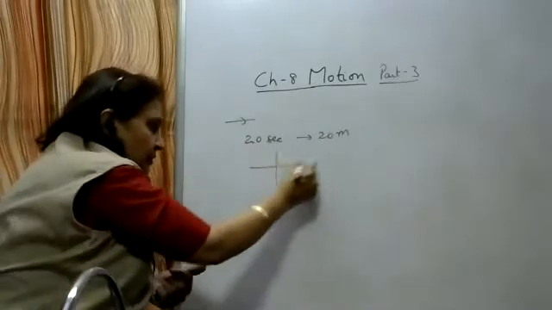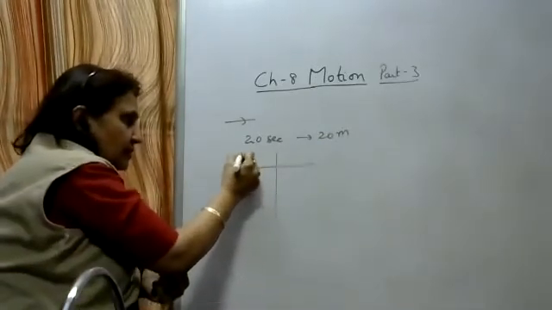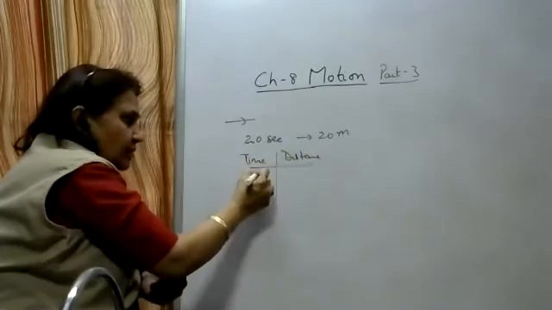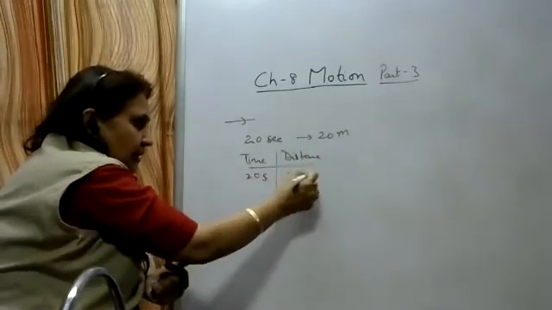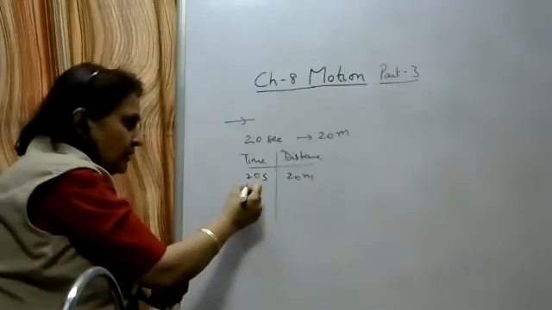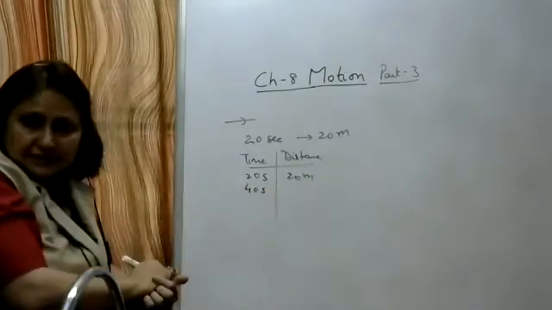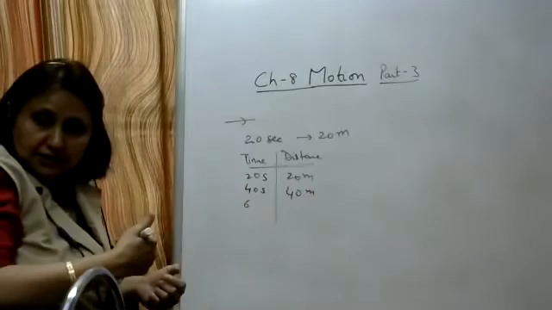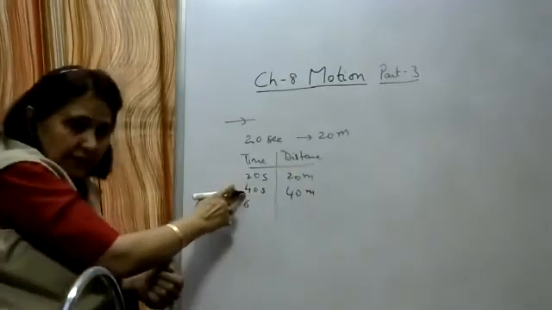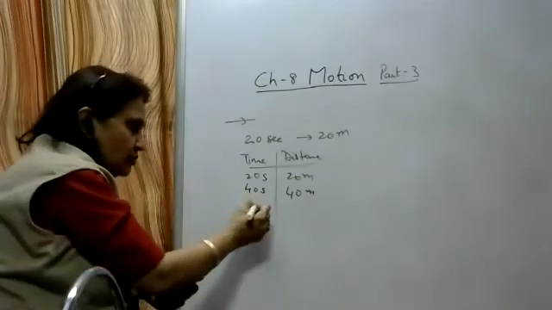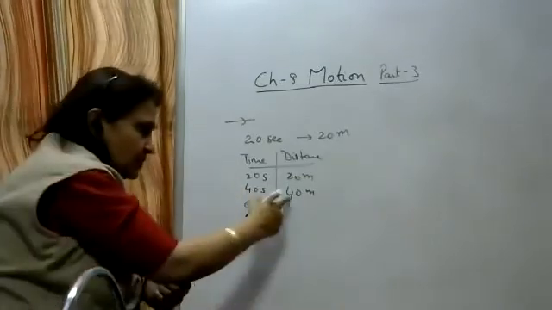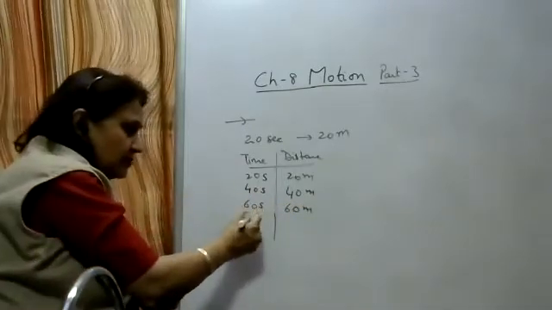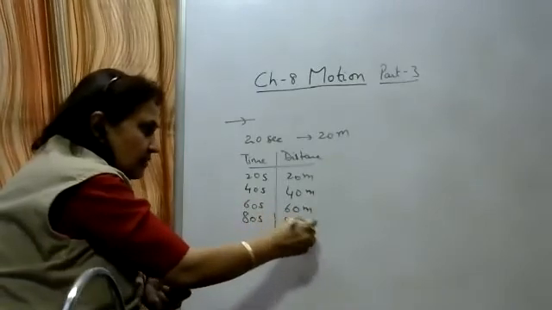So if we write the distance traveled in time t: in 20 seconds, 20 meters. In the next 20 seconds, that is a total of 40 seconds, 40 meters. In the next 20 seconds, 60 seconds, 60 meters. In the next 20 seconds, that is in 80 seconds, it has covered 80 meters.